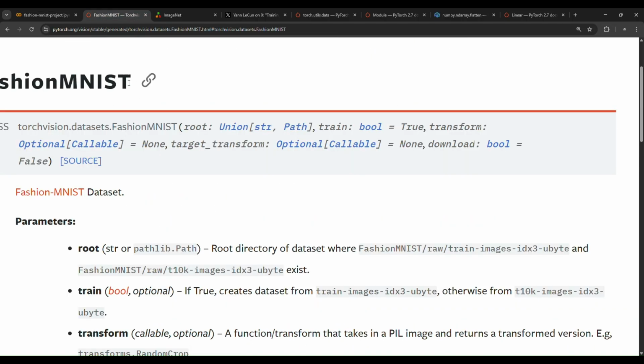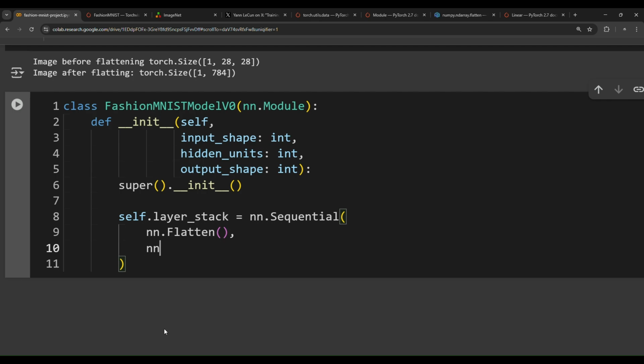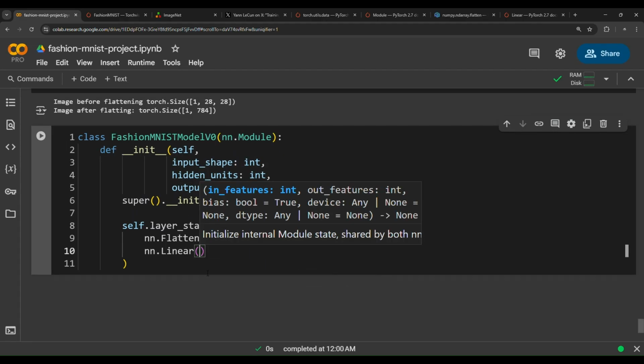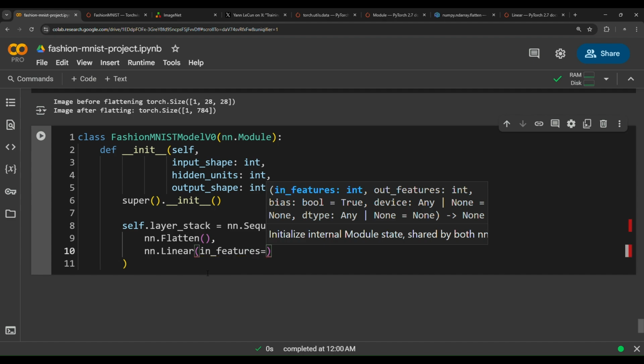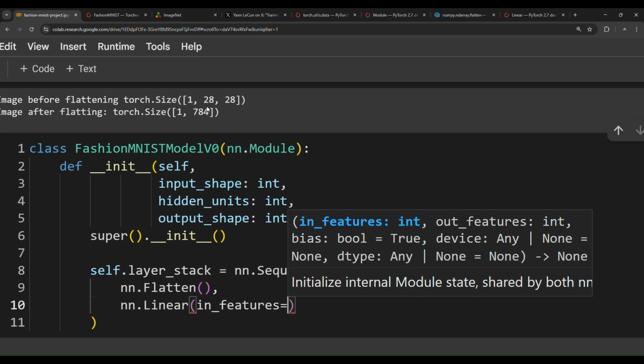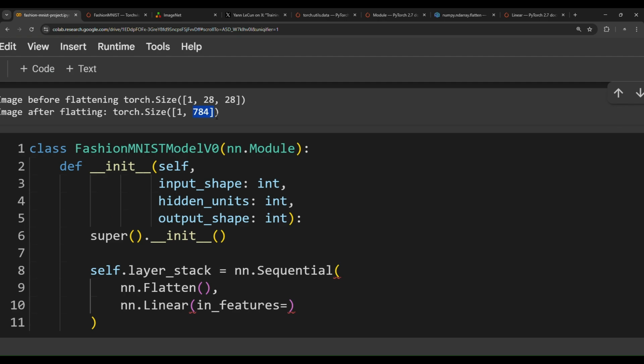So let's pass in here nn.Linear. This linear layer takes an in_features property equals. Now I want you to have a think: what is the number of neurons in the first layer? If we have 784 inputs to the model, what is the appropriate number of neurons for this layer?